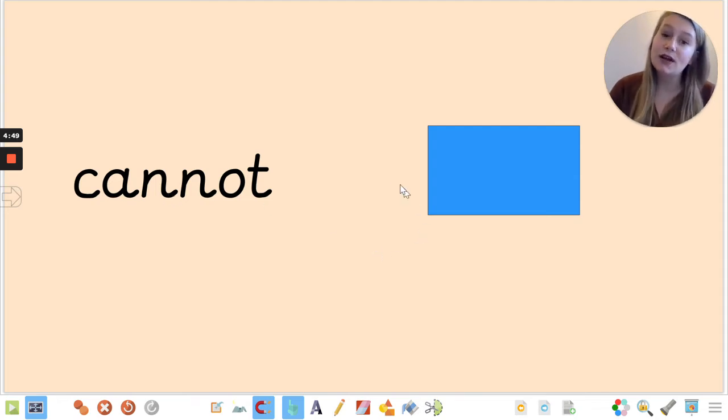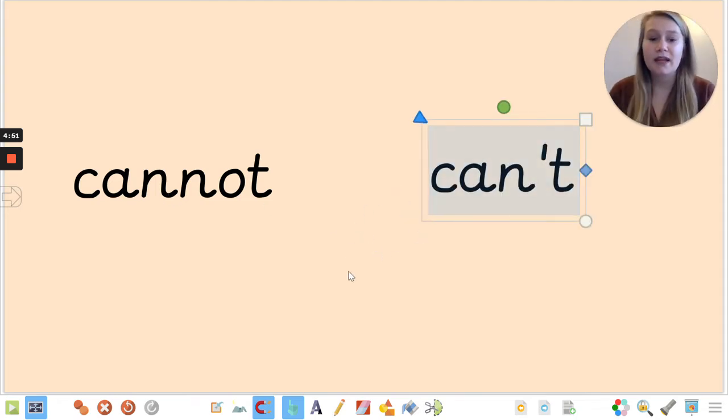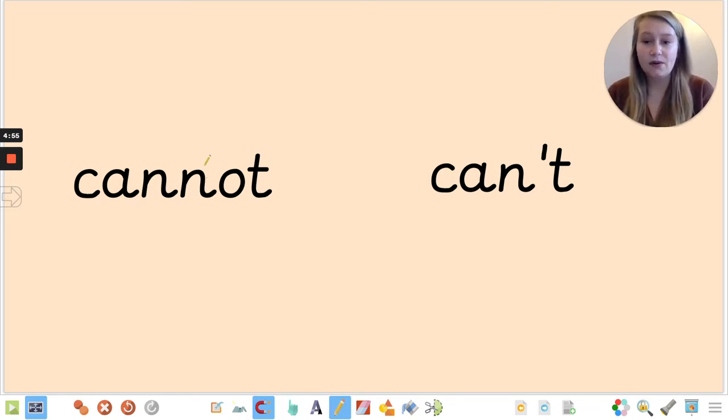Okay, so the contracted form of cannot is can't, and you can see that there were two N's here. We've removed one of the N's. We've also removed the O and we've popped an apostrophe in and squished it all together. So cannot becomes can't.